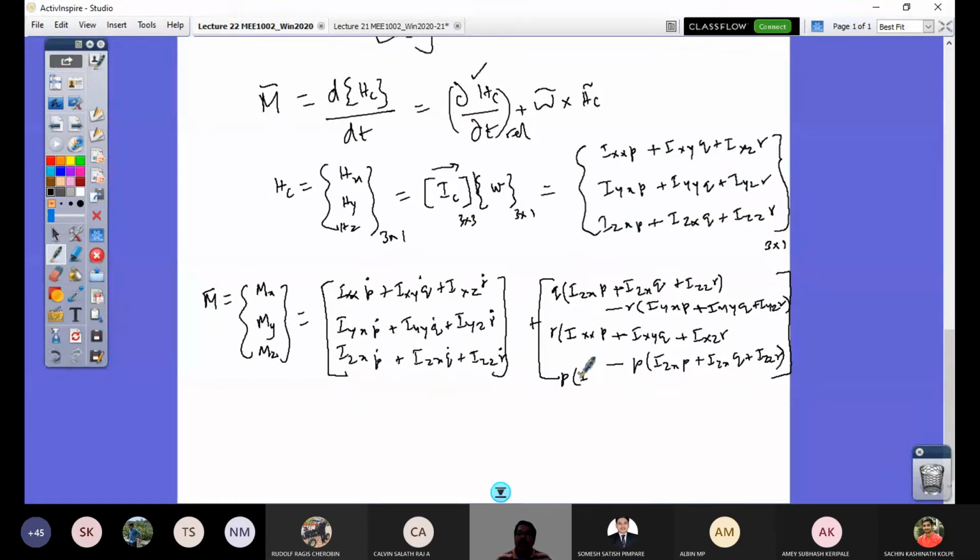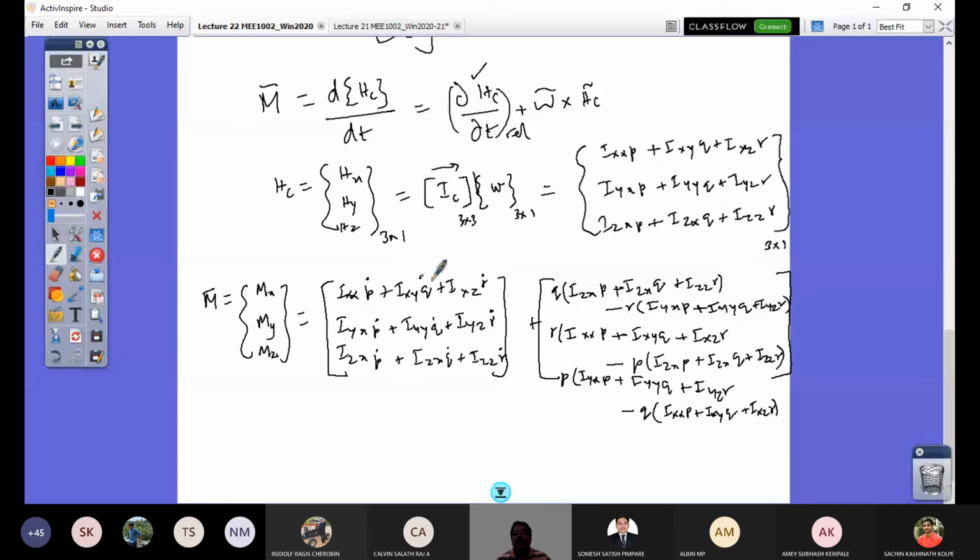So that's Iyx p plus Iyy q plus Iyz r, minus Q into Hx, that is Ixx p plus Ixy q plus Ixz r. So see 1, 2, 3. This is that term. So you would have your equation.